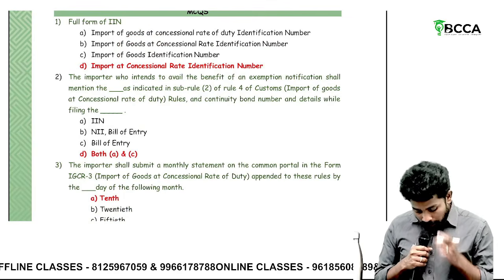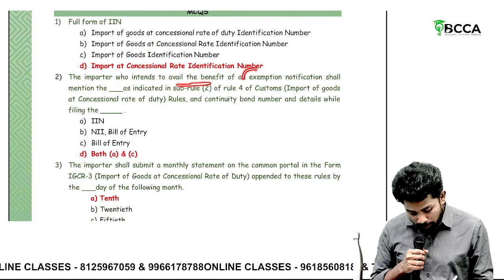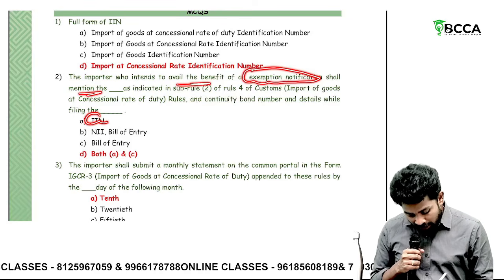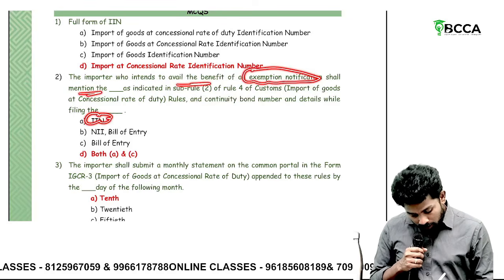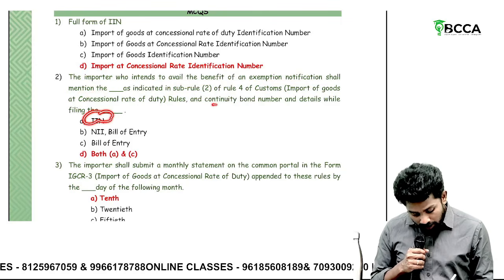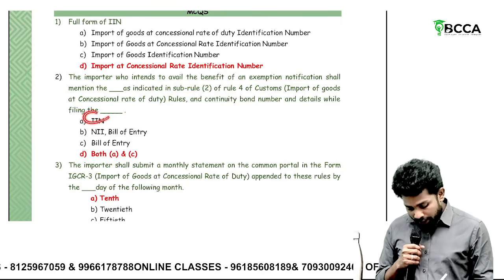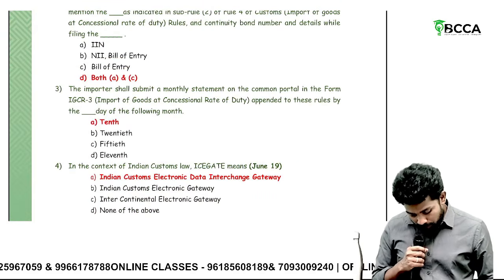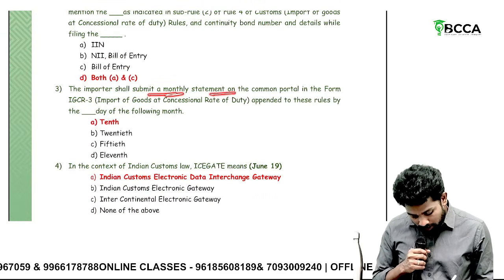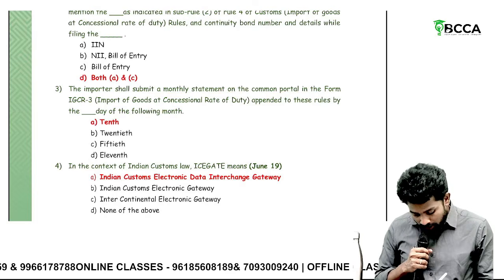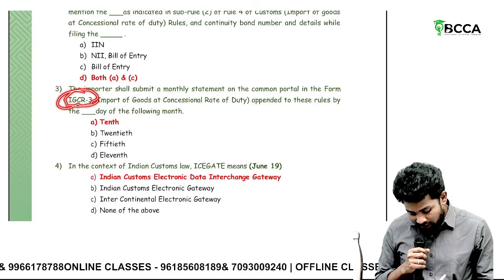Then, the importer who intends to avail the benefit of an exemption notification shall mention what? His IIN. To get the concessional rate, he should mention his IIN in the bill of entry. Then the importer shall submit a monthly statement on the common portal. If he is getting the benefit of the concessional rate, he should file a monthly statement, IGCRS.